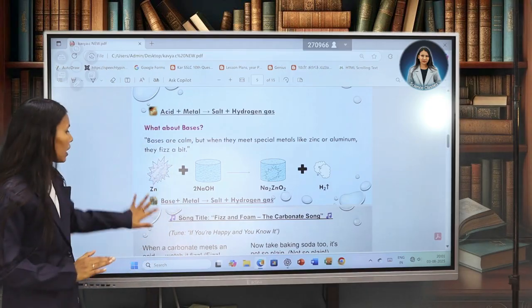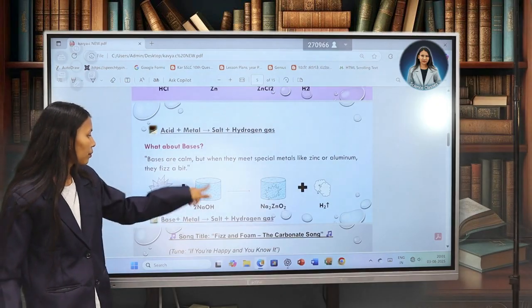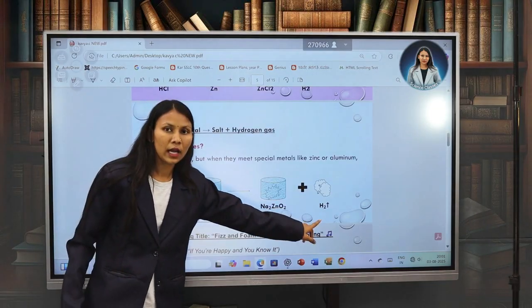For example, as you can see here, zinc, that is a metal, reacts with the base NaOH to form the salt as well as hydrogen.